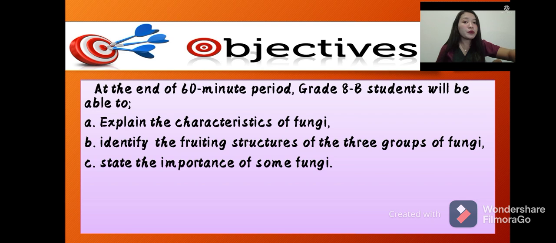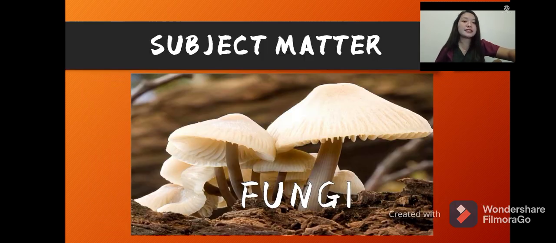But before we proceed to our lesson proper, let us first read our objectives for this morning for us to be guided throughout the lesson. So we have here, at the end of the 60-minute period, grade 8B students will be able to, first, explain the characteristic of fungi. Second, identify the different fruiting structures of the three groups of fungi. And the last one, state the importance of some fungi. Now, let's discuss the kingdom fungi.